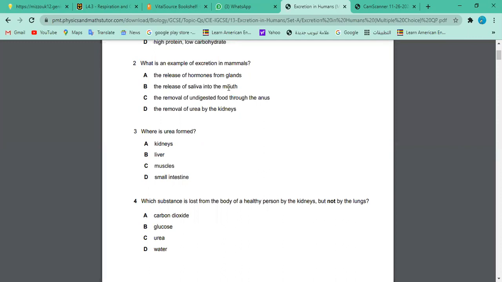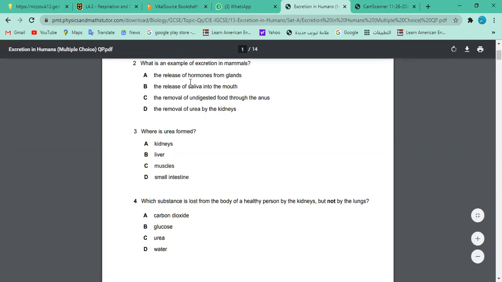Yes, Hala, what do you want to comment? No, sir. Okay. The release of hormone, which system do you think this is from? This is from the endocrine system. Endocrine system, very good. Yes, these are hormones that are needed.